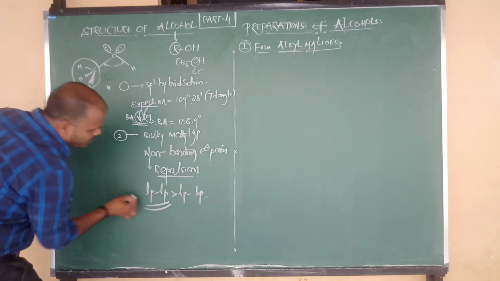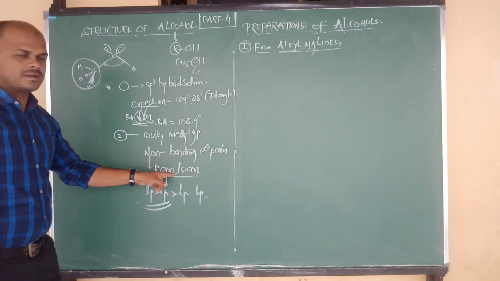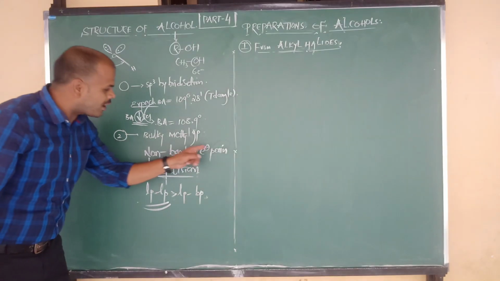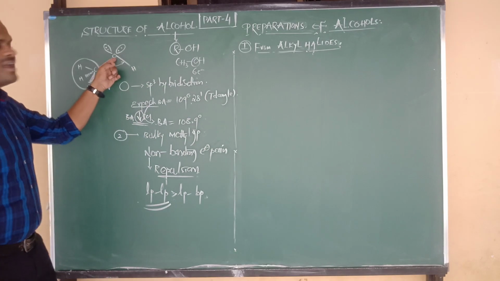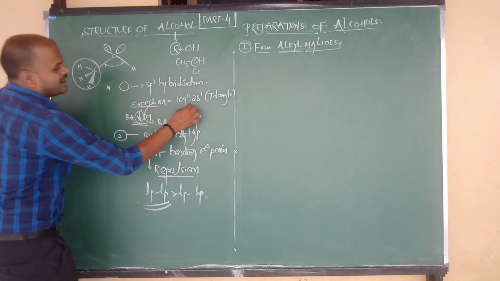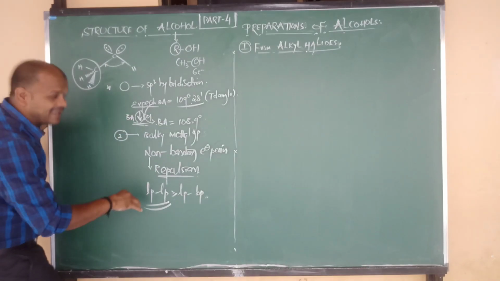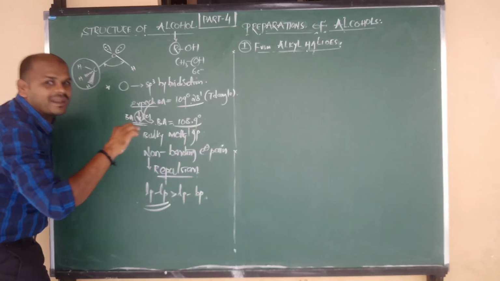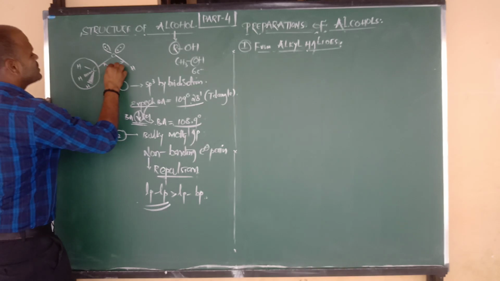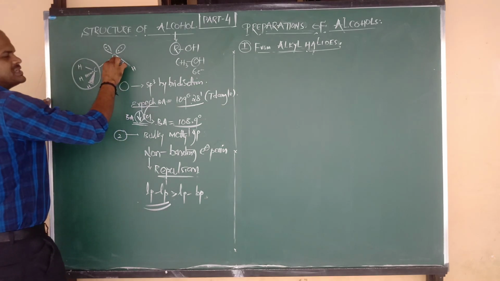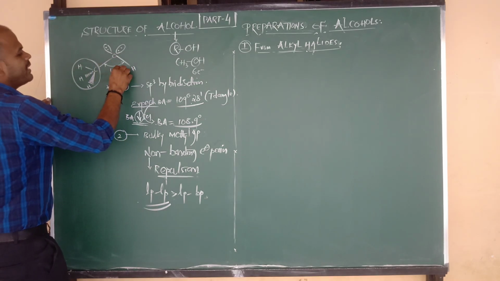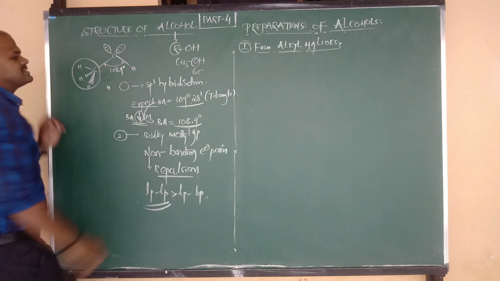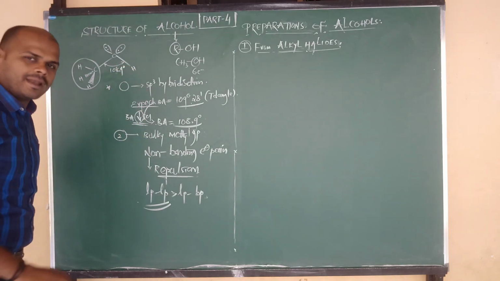So due to the presence of lone pair repulsions, which are caused by the non-bonding electron pairs of oxygen around the oxygen, automatically the bond angle decreases from 109 degrees 28 minutes to how much? 108.8 degrees. So we can write here, around the oxygen between two bonds. Now in alcohols, the expected bond angle is nothing but 108.9 degrees.